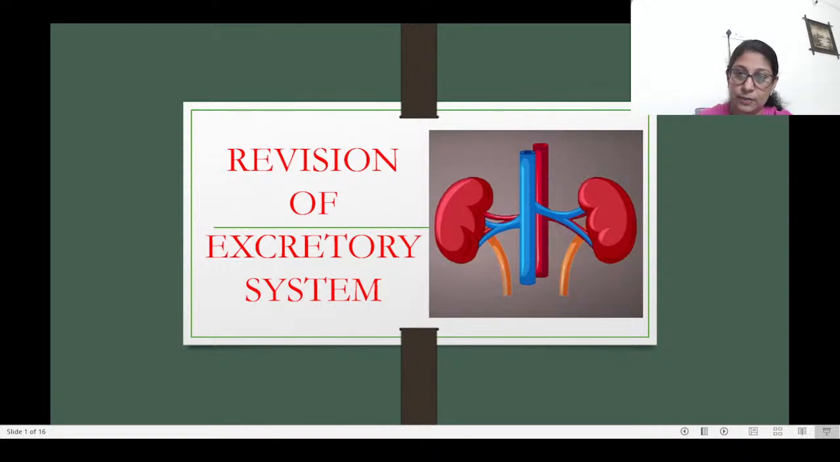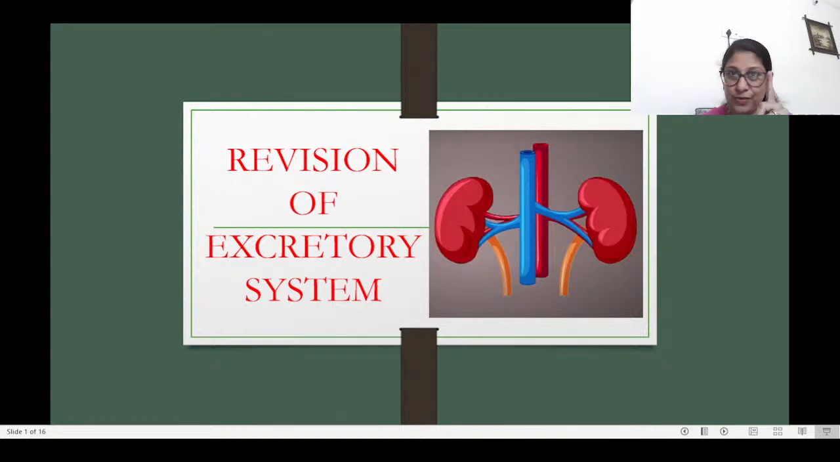Then it converts into this glomerulus, and the one which is coming out of the Bowman's capsule is known as the efferent arteriole. So the afferent arteriole brings the blood inside the glomerulus, and the efferent arteriole takes the blood outside. Now how do you remember it?